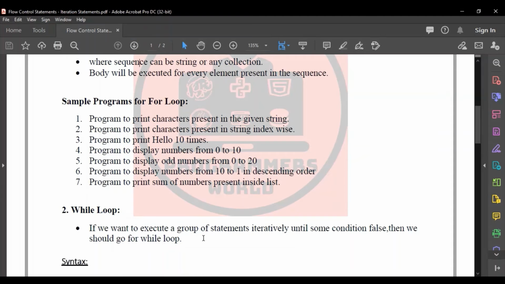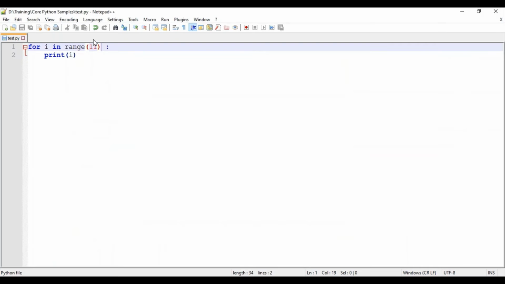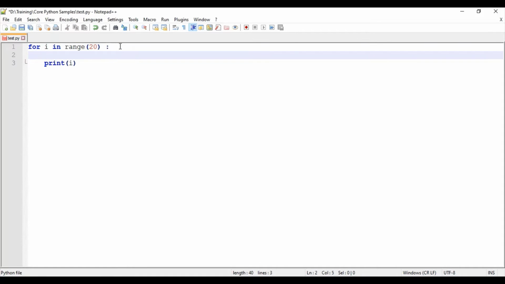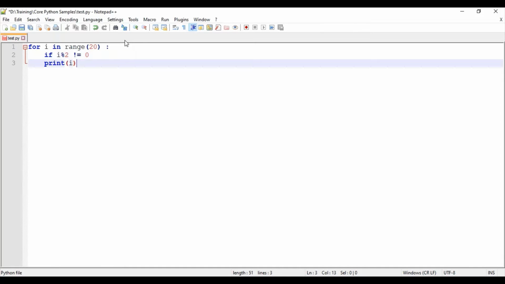And then a program to display the odd numbers from 0 to 20. So from 0 to 20, I want the list of odd numbers available. So for that, for I in range of 20, what I will be doing is, inside the for loop, I will be having an if condition. If I percentage 2 not equal to 0, then I will be printing I.